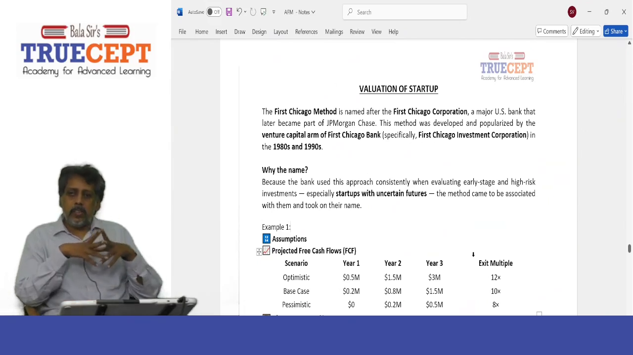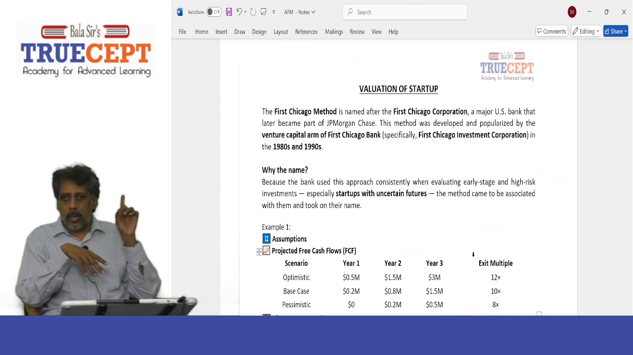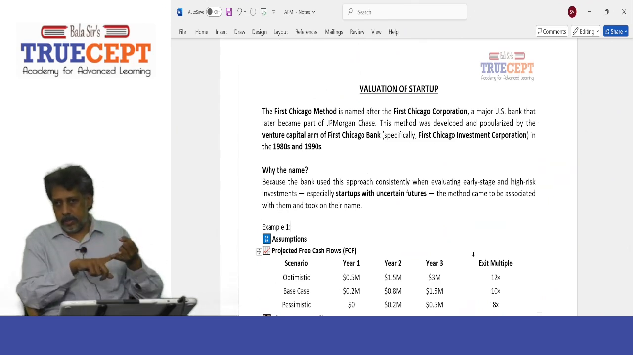Okay, so guys, let us go ahead and take on an example on startup valuation. This particular topic, that is valuing a startup using the First Chicago method, is discussed in your study mat in chapter number 13 on business valuation.